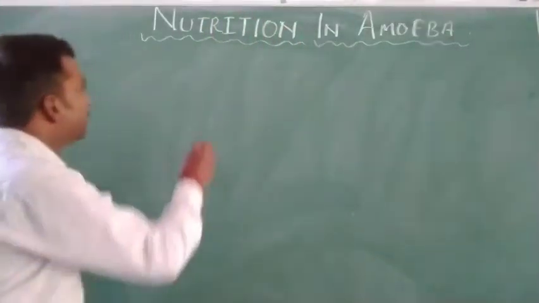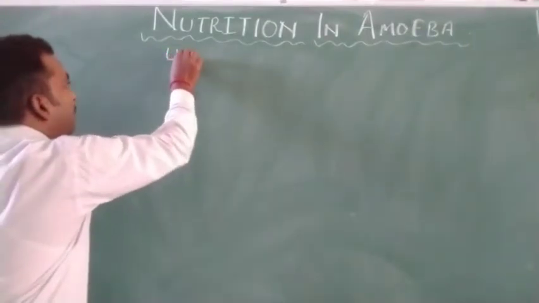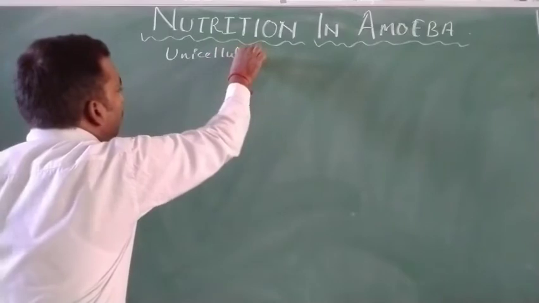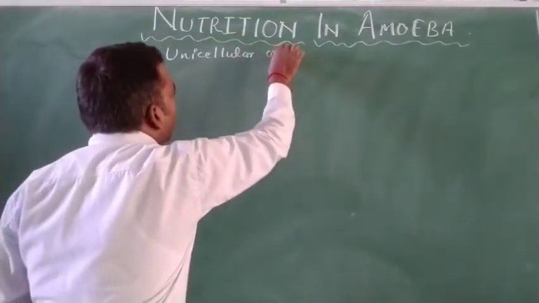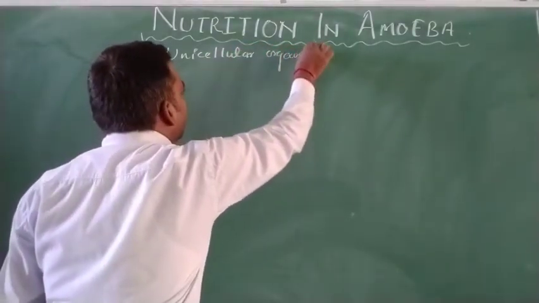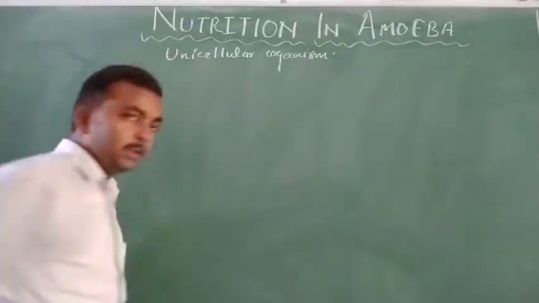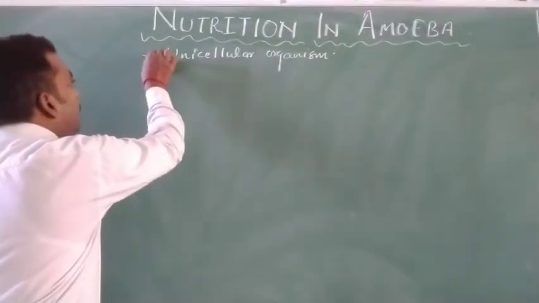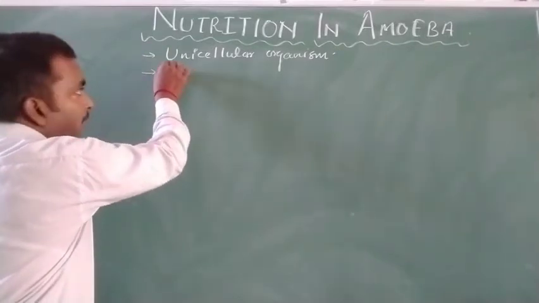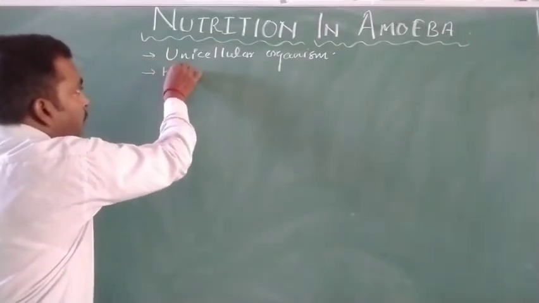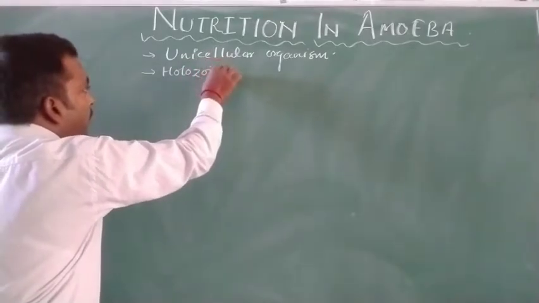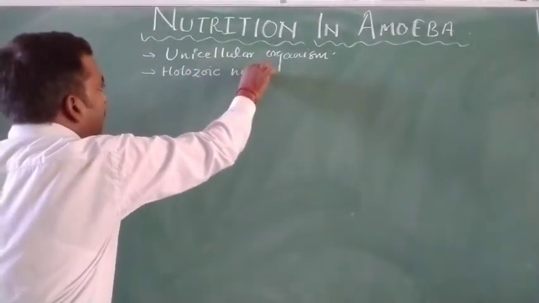So first of all we need to know which kind of nutrition occurs in amoeba. Amoeba is a unicellular organism, but being a unicellular organism, in amoeba there is holozoic nutrition.